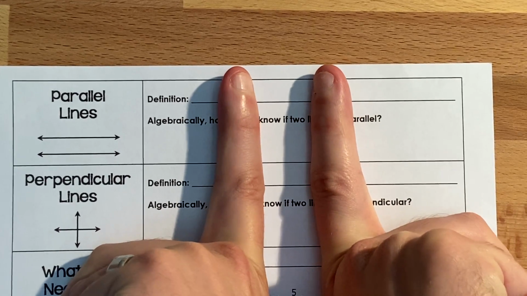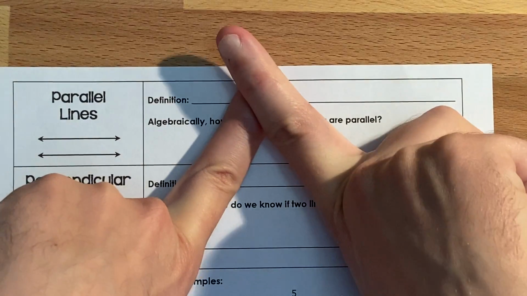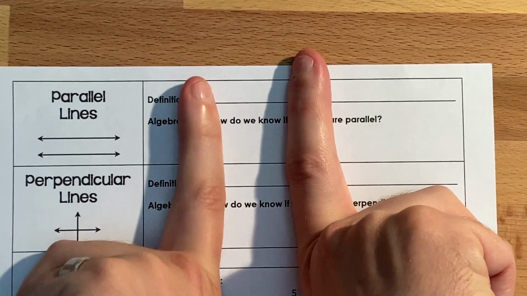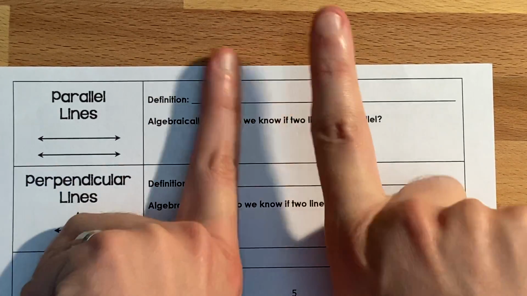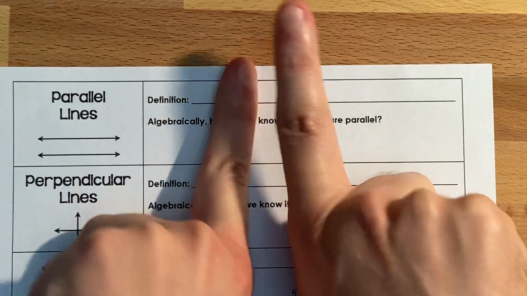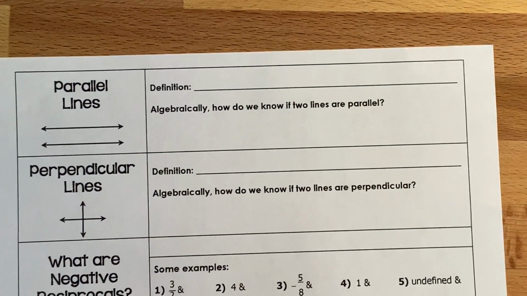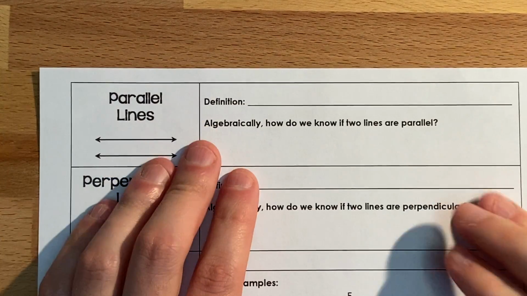So if they don't intersect, then they are parallel. Whereas if you go like this, then yeah, they're going to intersect and they're not parallel. But I just wanted to say, because I'm a nerd, that you can have two lines that don't intersect, but they're not called parallel. They would be called skew, because if you put one in the third dimension. But we don't do that right now in geometry, so I'm just going to glance over it in the definition.